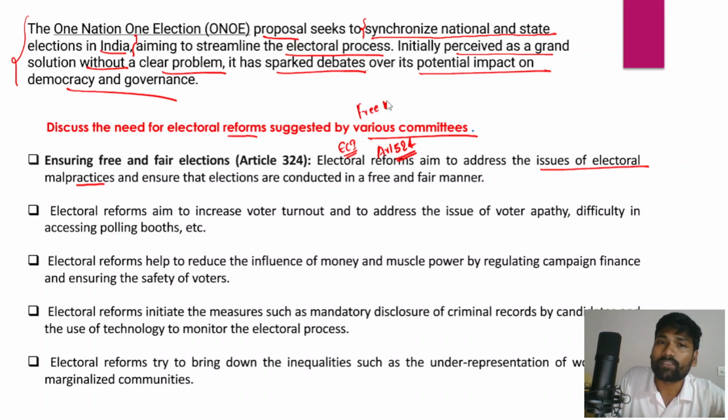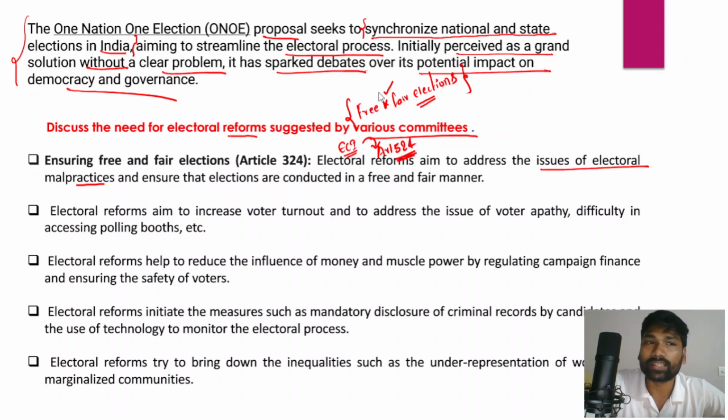So remember, free and fair elections in India are part of the basic structure doctrine of the judiciary, which aims to protect the Indian Constitution. Therefore, the Constitution has established the Election Commission of India under Article 324 to conduct free and fair elections, and also to make sure that the Election Commission addresses electoral malpractices and reduces the influence of money power and muscle power.